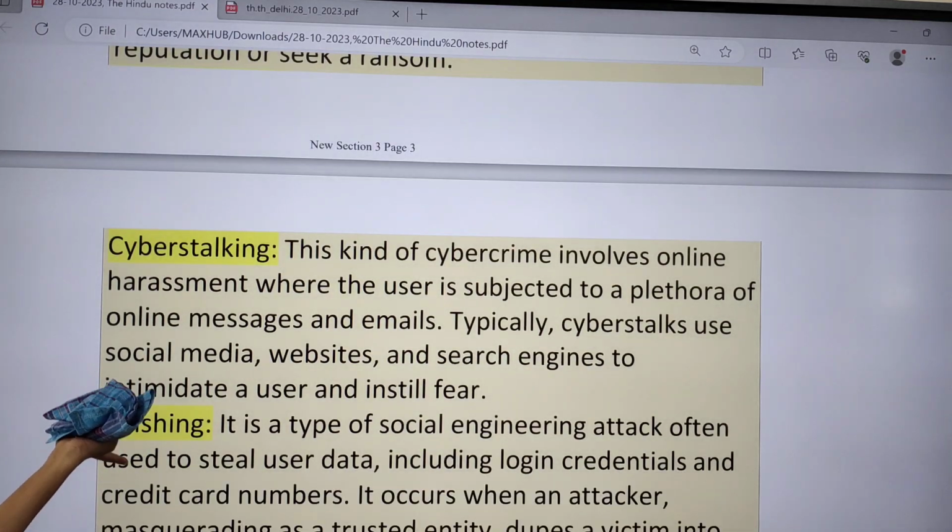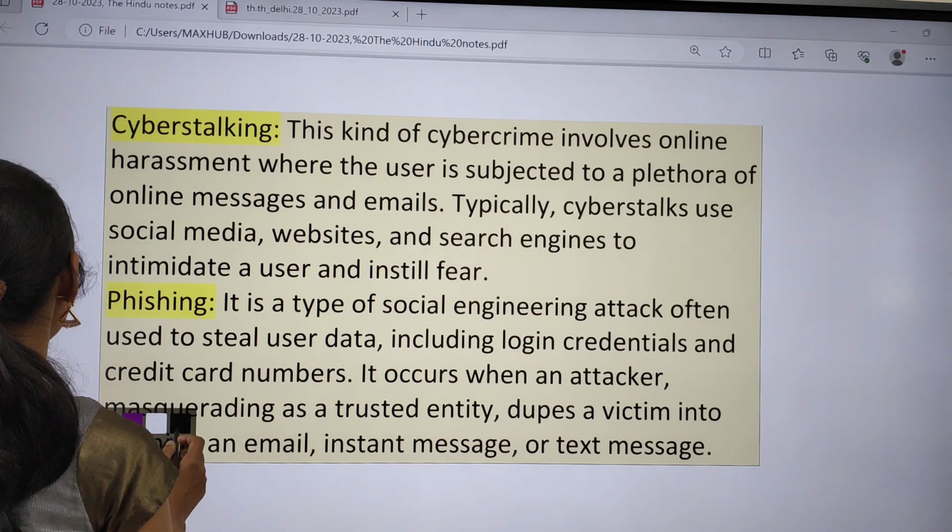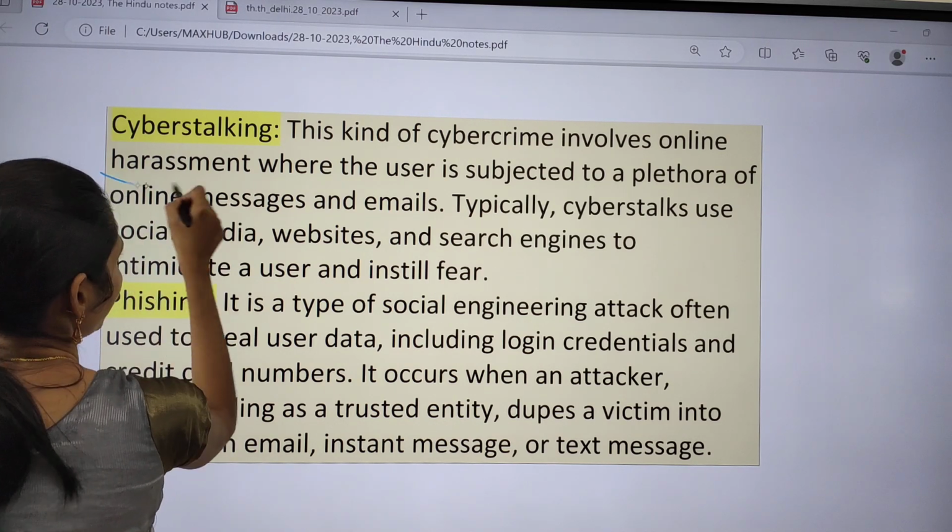And next one is cyber stalking. Cyber stalking is nothing but online harassment.